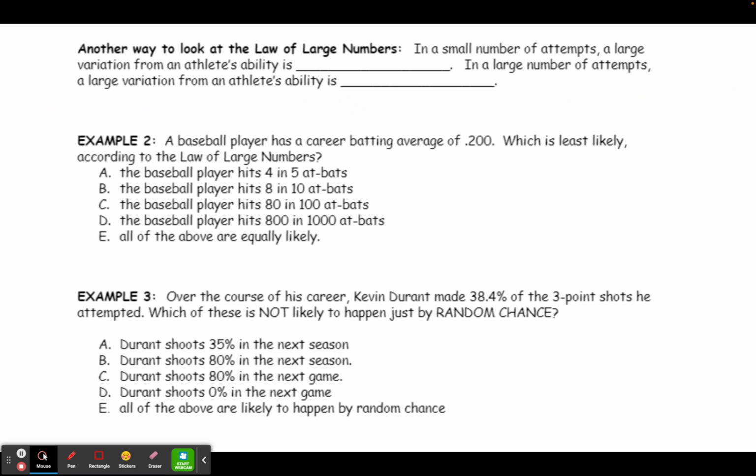Another way to look at the law of large numbers is to say that in a small number of attempts, a large variation from an athlete's ability is likely. In a large number of attempts, a large variation is unlikely. Again, think about our coin toss example. If we were tossing 1,000 coins, we would be very, very surprised if we ended up with 90% heads and only 10% tails. However, in a small number of tosses, like 10, that wouldn't be super surprising.